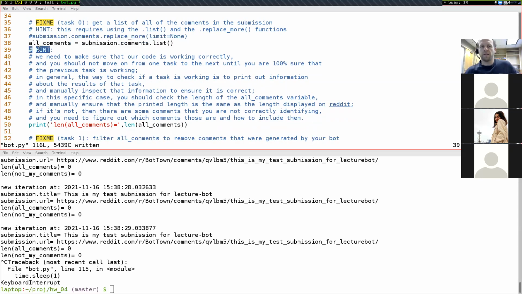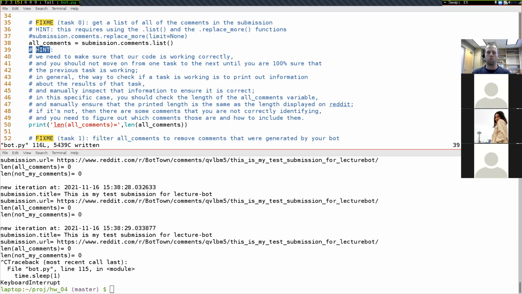The second hint down here is that anytime we're working on one of these tasks, we really need to make sure that it's working correctly. In the last assignment, I was using doc tests to make sure something was working correctly. But it's not really possible to write doc tests for this kind of code that's interacting with Reddit, because Reddit changes all the time.